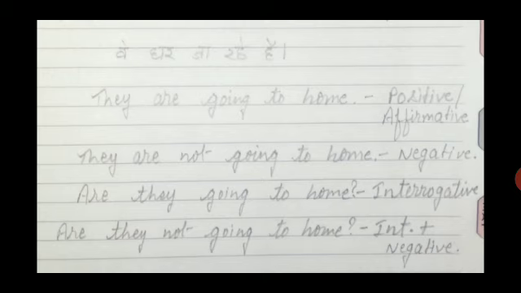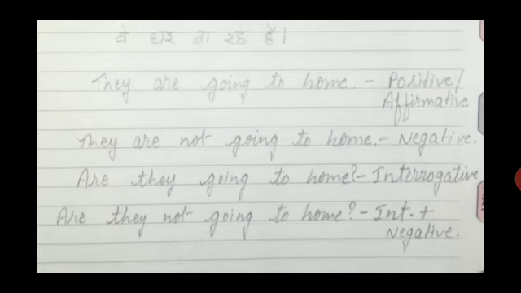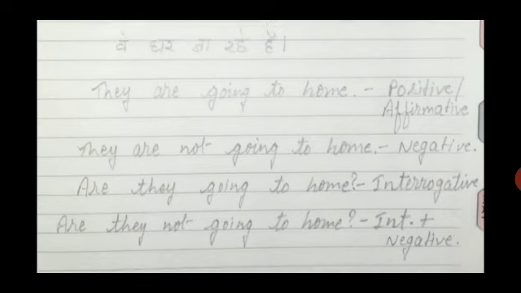Then coming to the last one, interrogative plus negative sentence. We have to follow two rules here, interrogative and negative also. So for interrogative, as I said, the helping verb will come first. So you can see are, I have written are at first. Then put the subject. Then we have to follow the rule of negative also, so not will be used. So are they not going to home, and put the question mark at last. It will convert into interrogative plus negative sentence.